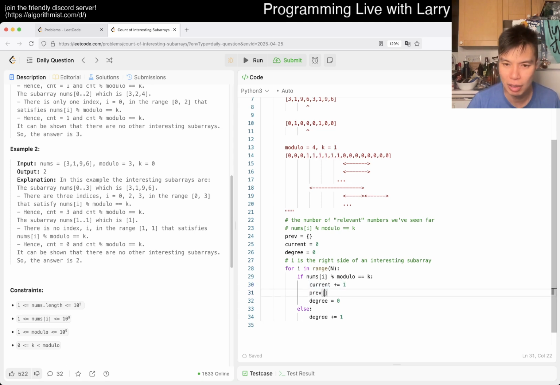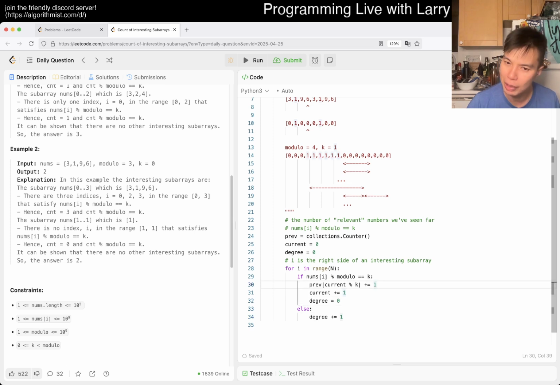Anyway, previous of current mod k increment by 1, right? Something like this. And I know that you could probably do the mod k before, you could keep current under mod k, but I think this gives me a little bit more debugging power if I need to later. And let's change this to a counter so I don't have to do if statements on the non-existing power, right? So you have something like this.